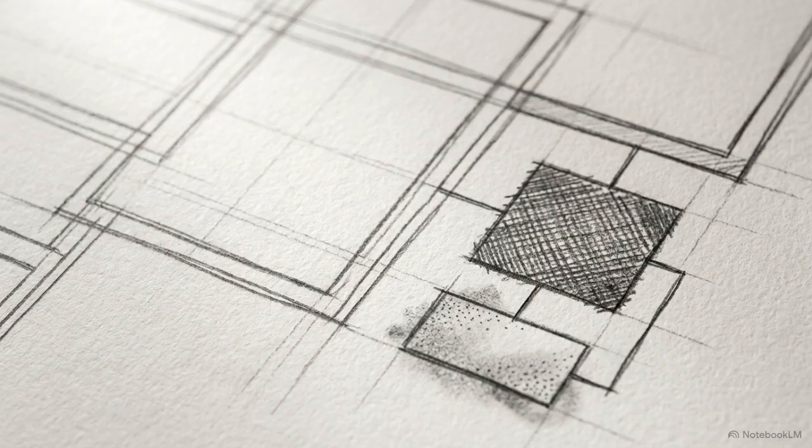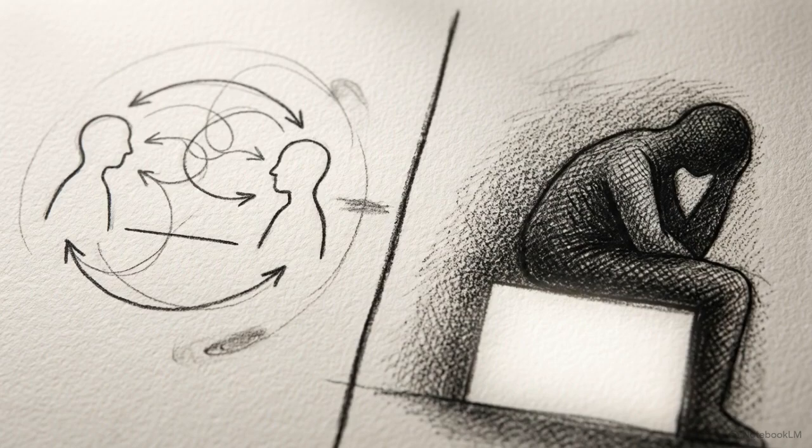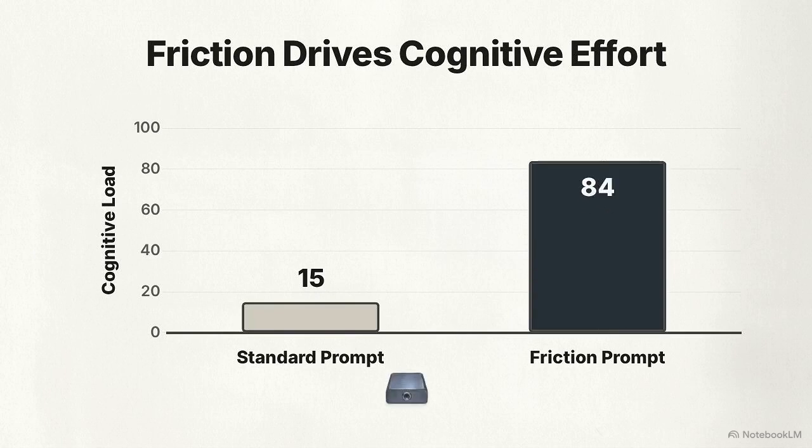Add this next line to your prompt. Provide the strongest argument for why I might be wrong. Explain the perspective of the other person involved. This instruction forces the AI to provide the healthy disagreement and perspective-taking we usually get from a real human confidant. By artificially injecting this friction into the prompt, we require the AI to provide the kind of challenging feedback that requires actual effort to process.